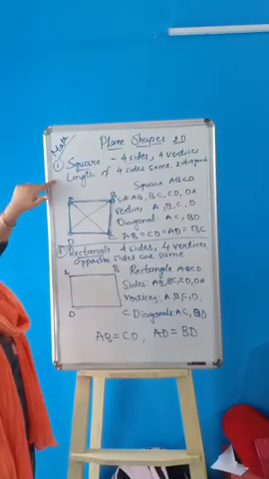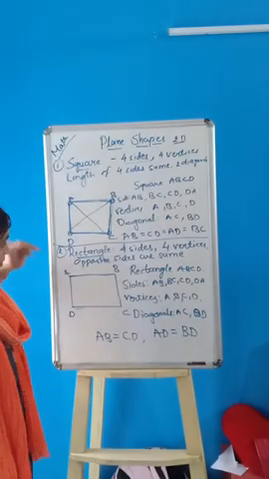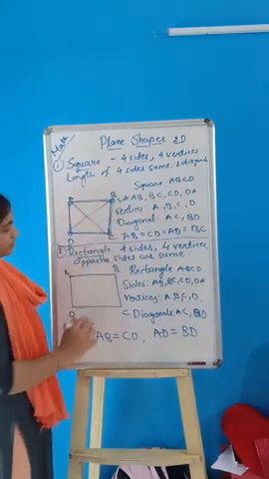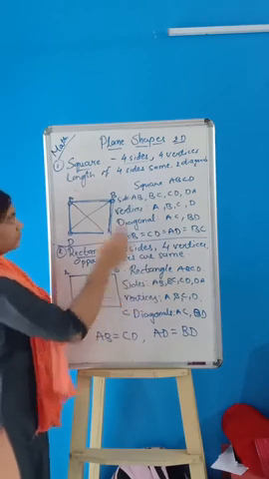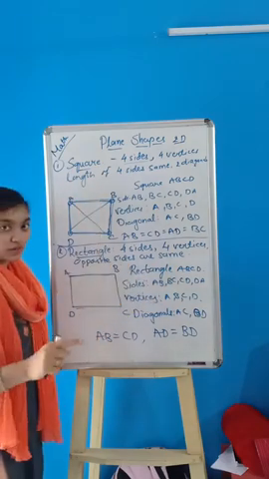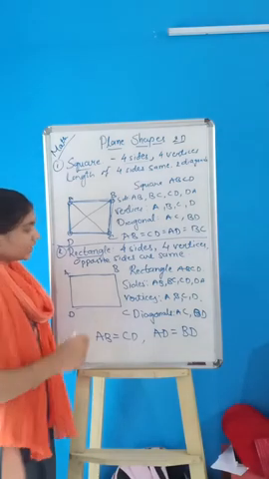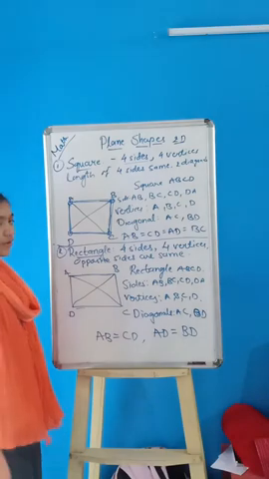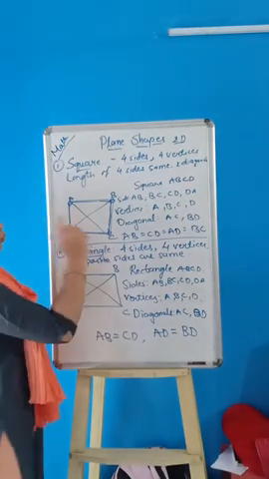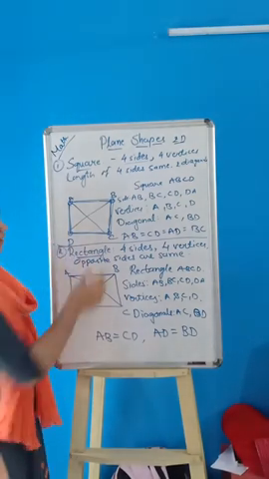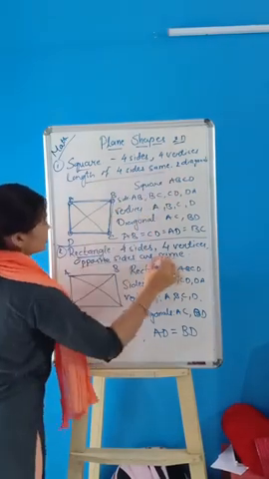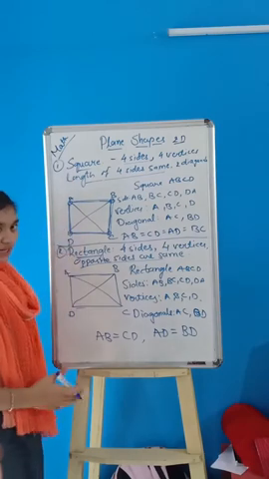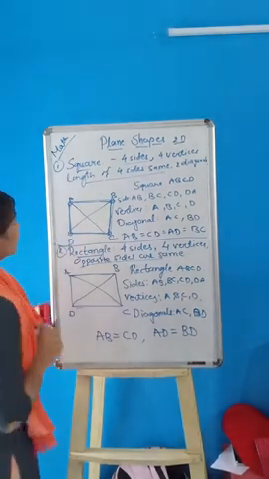Okay, first we learned the square. Square and rectangle both look the same. Only one change will be there, the length of the sides: opposite sides are the same. In the square all sides are the same, but in the rectangle opposite sides are the same. And I forgot to draw the diagonal here. So the only difference between the square and the rectangle is the length of the sides. The four sides are the same in the square, but in the rectangle opposite sides are the same.